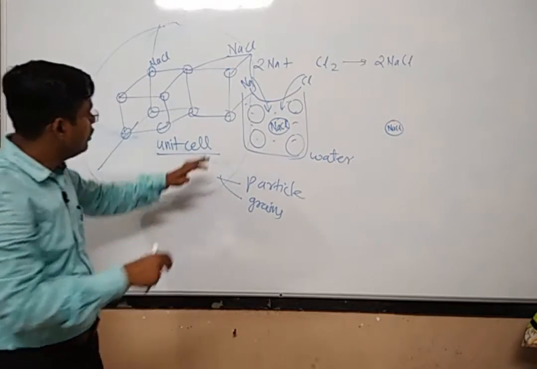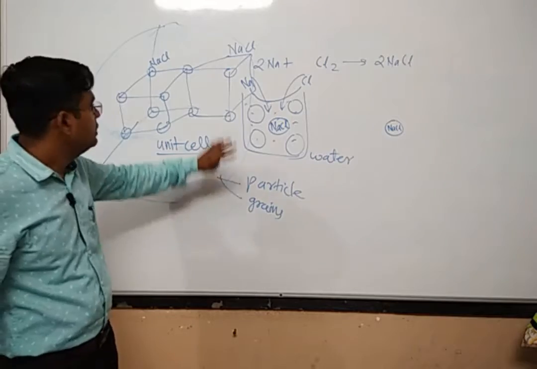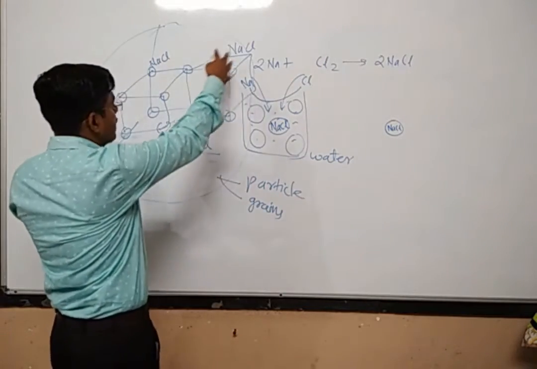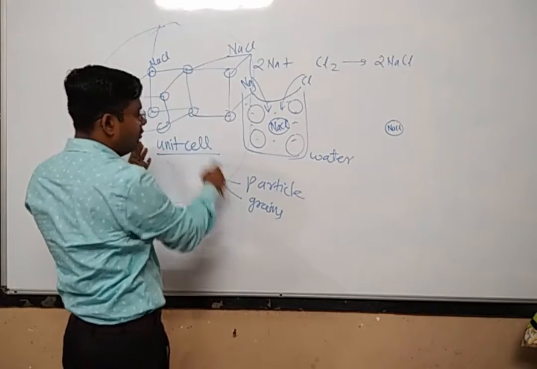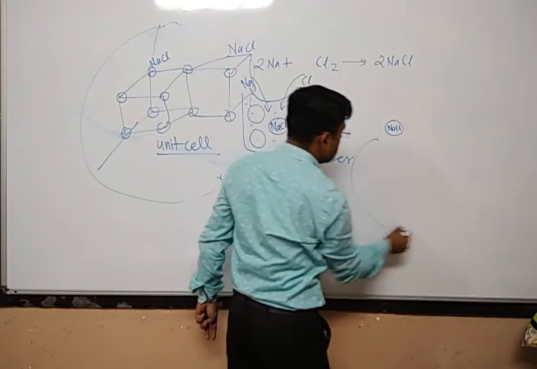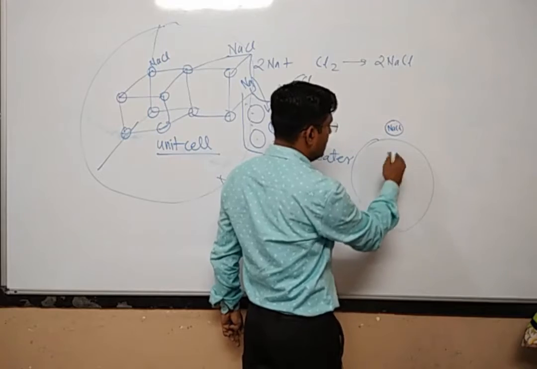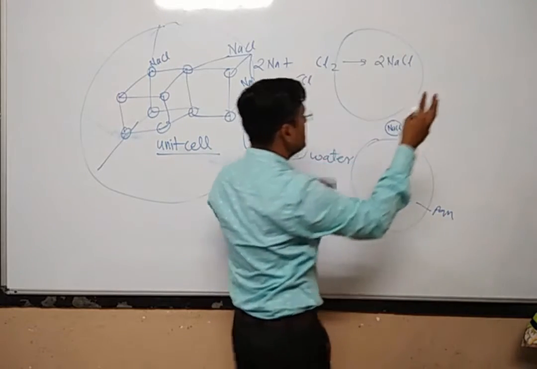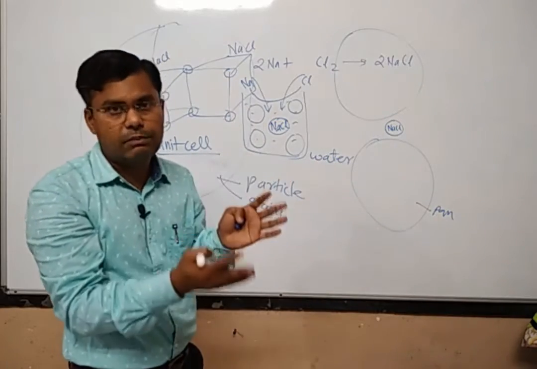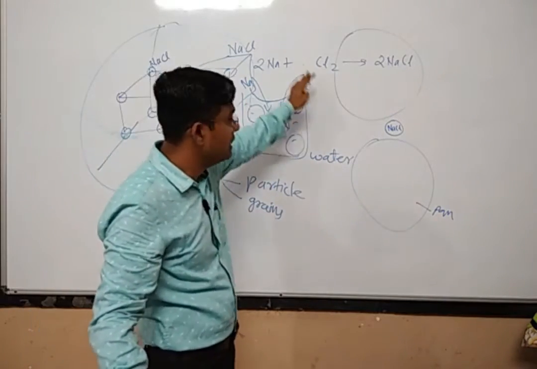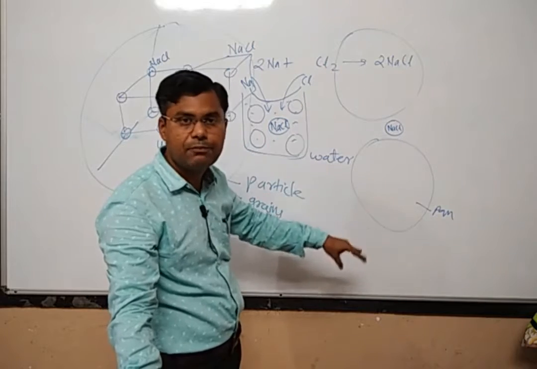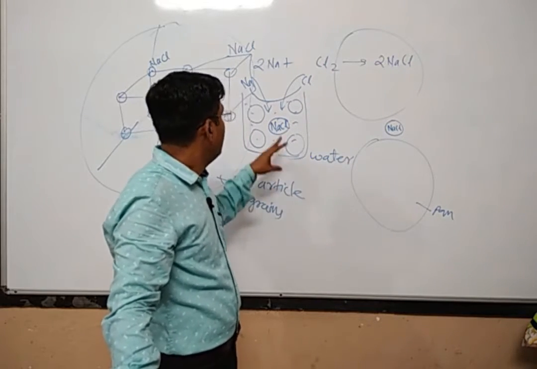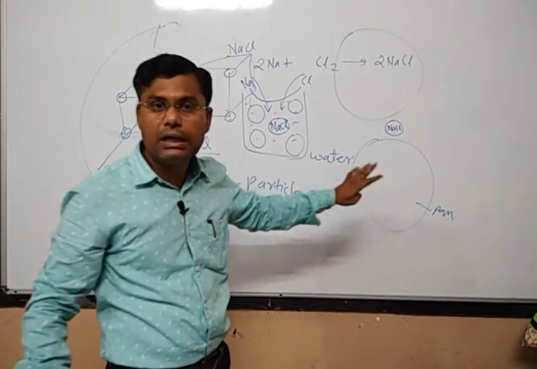Now, will there be the formation of only one particle? No, there will be the formation of particles at so many places. Here some of the unit cells have come together and formed one particle. At some other place so many unit cells will come together and form another particle. At any other place so many unit cells will come together and form another particle. So there will be the formation of particles or grains at various places inside that particular solvent, and all these things are called particles.